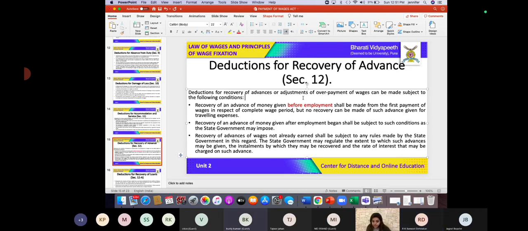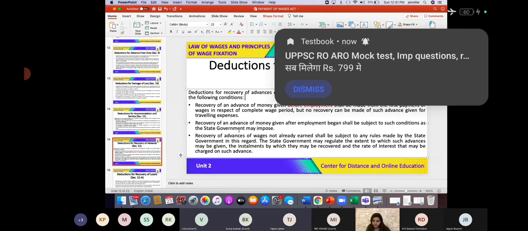Is this clear? Yes, ma'am. So recovery of an advance of money given before employment shall be made from the first payment of the wages in respect of complete wage period, but no recovery can be made of such advance given for traveling expenses. Is this clear? Yes, ma'am.